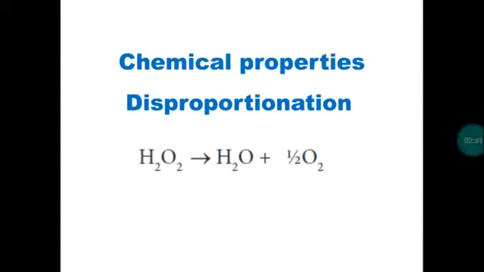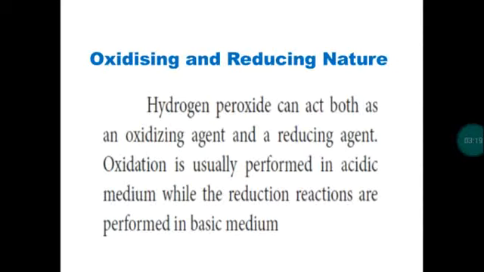Hydrogen peroxide is usually stored in plastic bottles. If it is stored in glass bottles, it dissolves metal from the glass, because glass is silicates of alkali metal. So metal will be dissolved in the hydrogen peroxide. So hydrogen peroxide is usually stored in plastic bottles. It is a very good oxidizing and reducing agent.